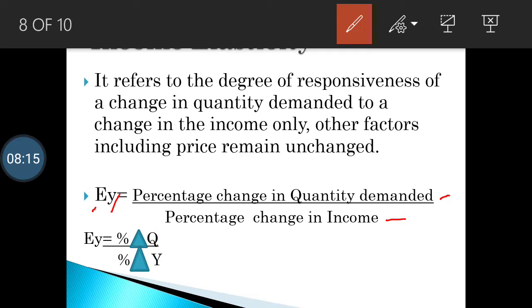So income elasticity of demand, in symbolic form, is written as EY equals percentage change in quantity, Q stands for quantity demanded, divided by percentage change in income, Y stands for income.